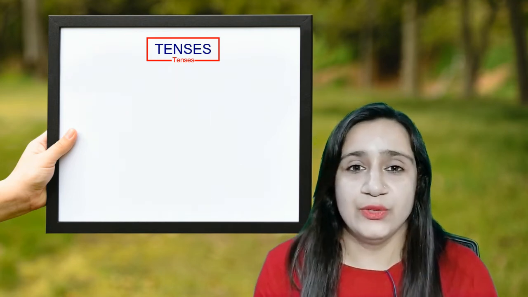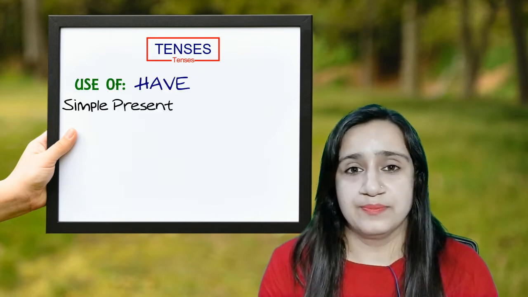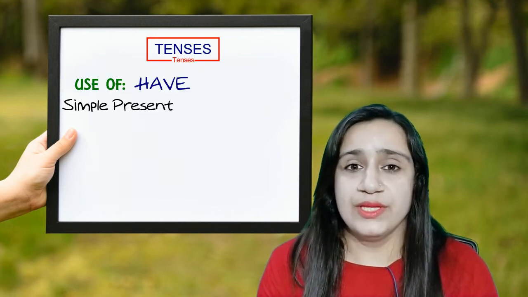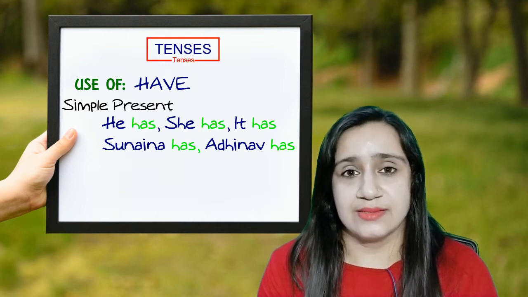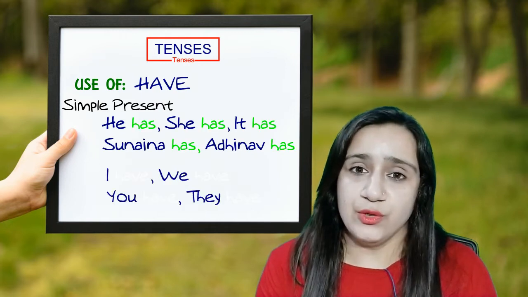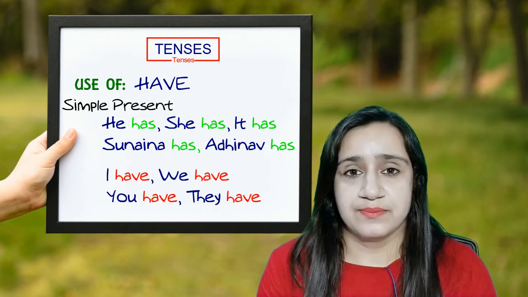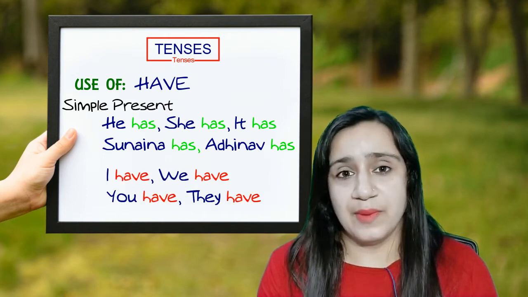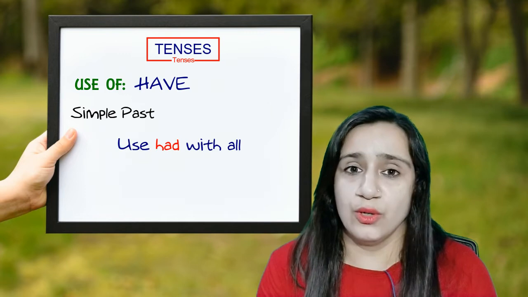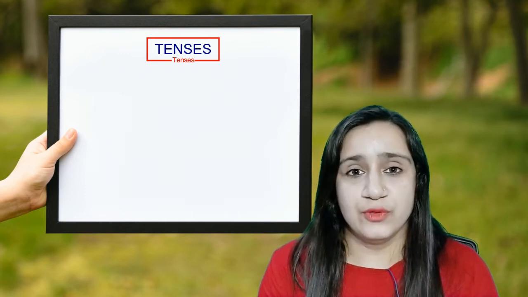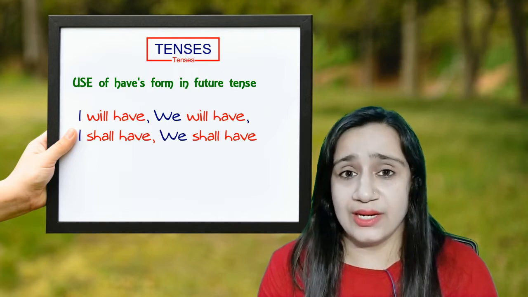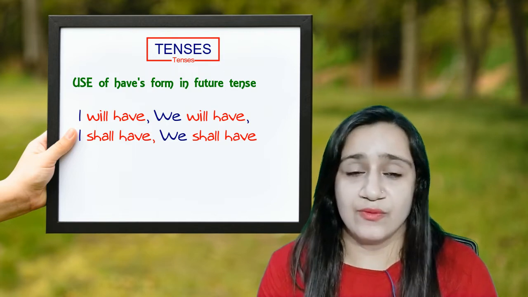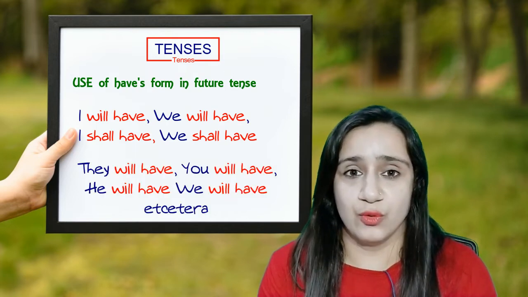Now I will tell you the use of have. In simple present, with he, she, it and any name, we use has, and with I, we, you, they, we use have. In the same way, in simple past, we use had with all the subjects, and in future tense, we use will have and shall have with I and we, and with all the rest, we use will have only.